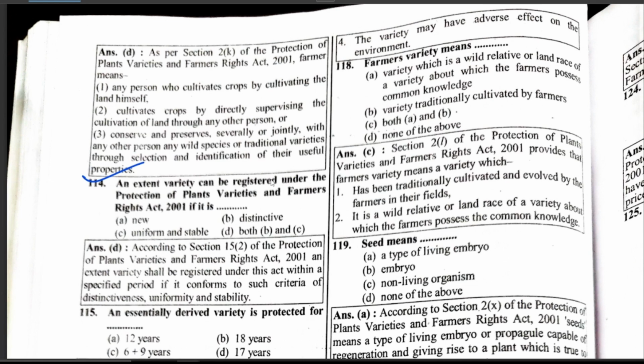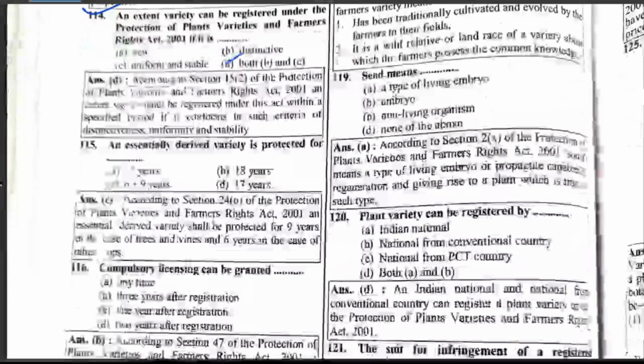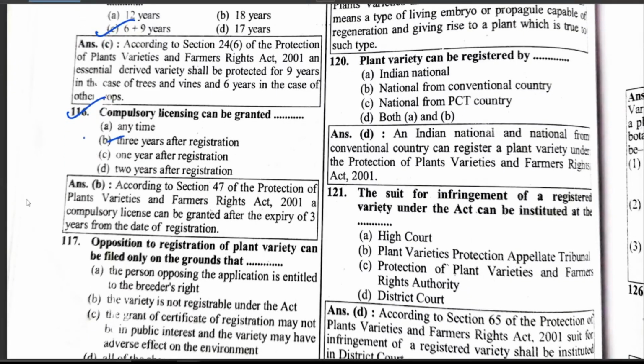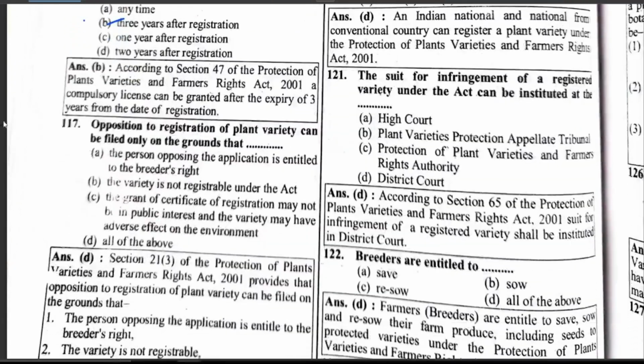An extant variety can be registered under the Protection of Plant Varieties and Farmers' Rights Act 2001. It is distinctive, uniform and stable, and an essentially derived variety is protected for 6 to 9 years. Compulsory licensing can be granted 3 years after registration.